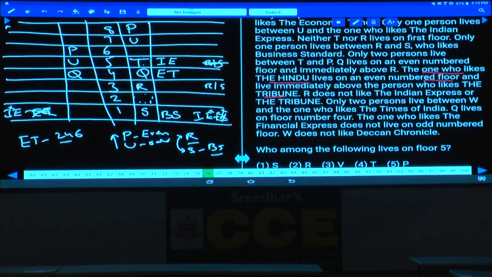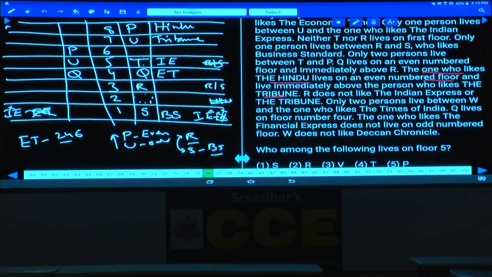Hence, Hindu cannot be at the first place, because then the first floor must be Tribune, which is not possible. Hindu cannot be on the second floor, cannot be on the fourth floor, cannot be on the sixth floor, because if it is on the sixth floor, Tribune must be on the fifth floor, which is not possible. Hence, Hindu must be on the eighth floor, and Tribune must be on the seventh floor. Done with this?